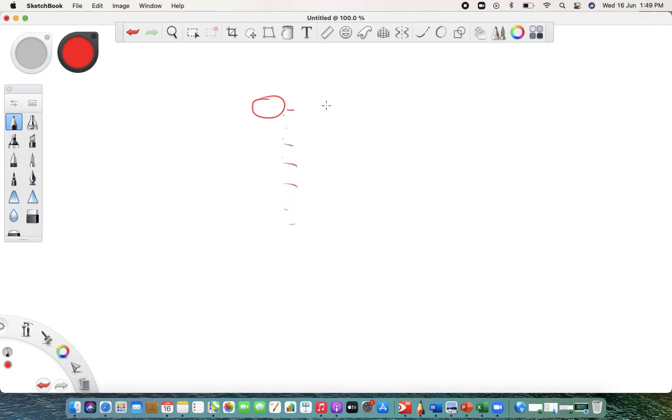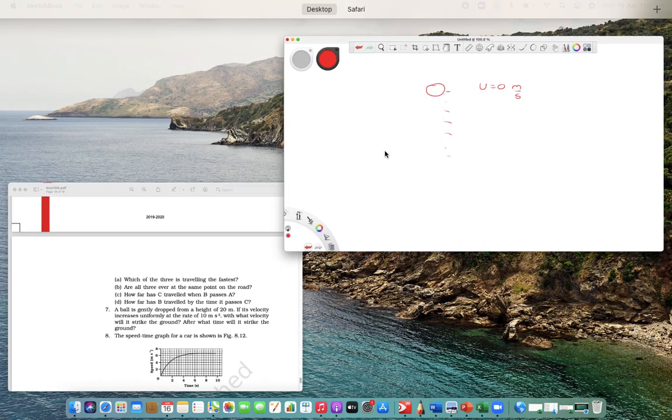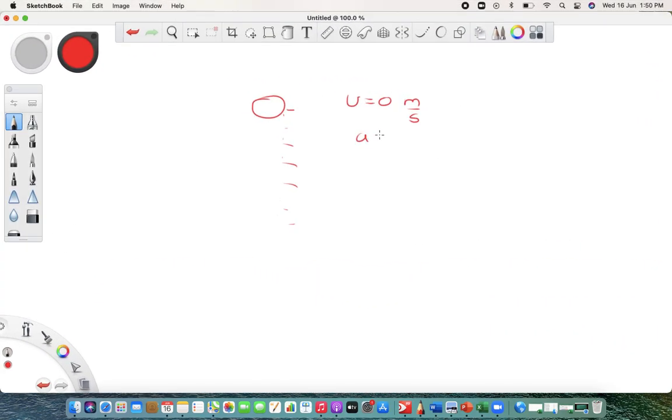Understand this thing. When you are holding, your initial velocity is 0, because the ball is in rest position, right? Why? Because you are holding it. Understand this simple thing. That is the reason we are saying so. So one thing is sure here, that you are holding this ball, so initial velocity is 0. The acceleration a is equal to 10 meter per second square.